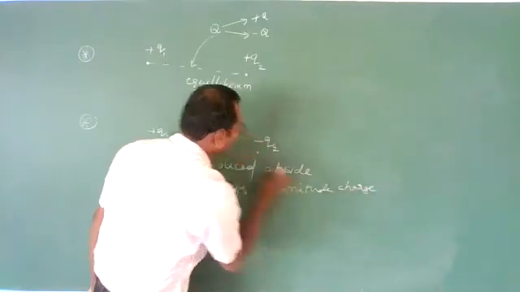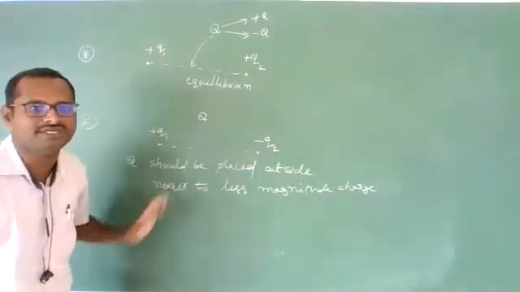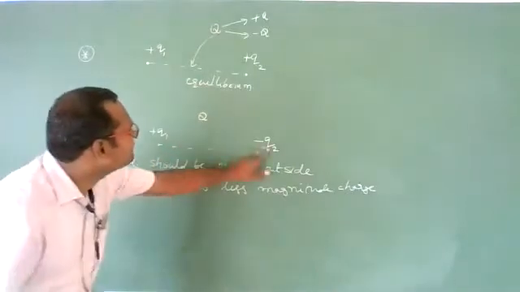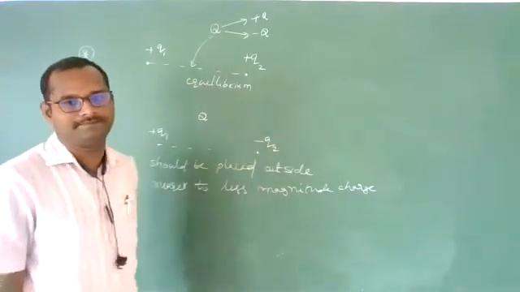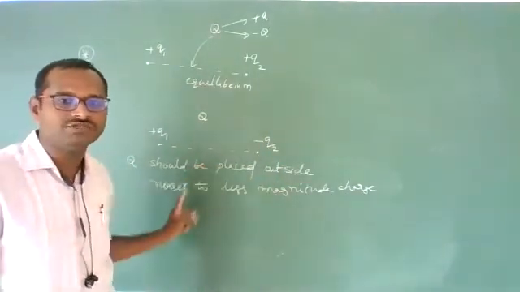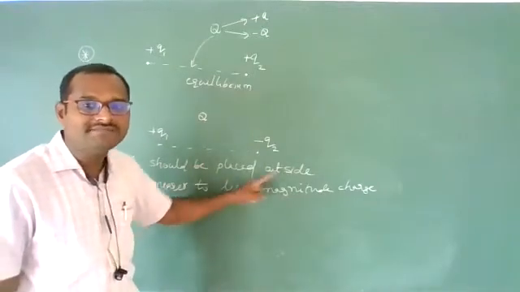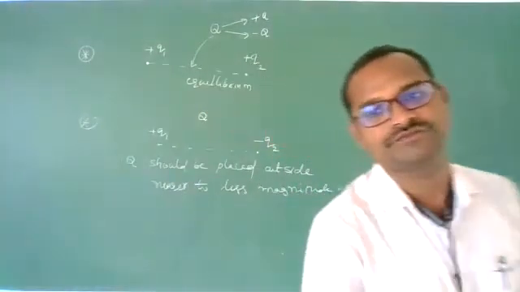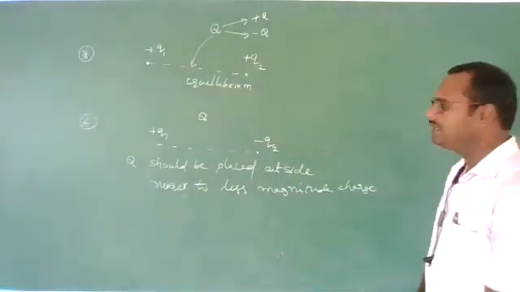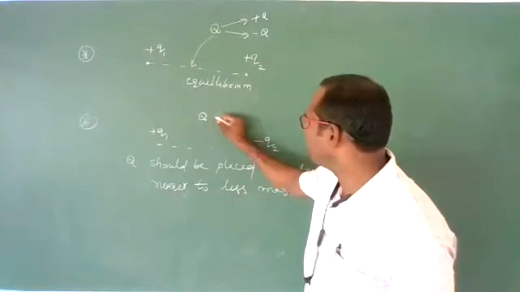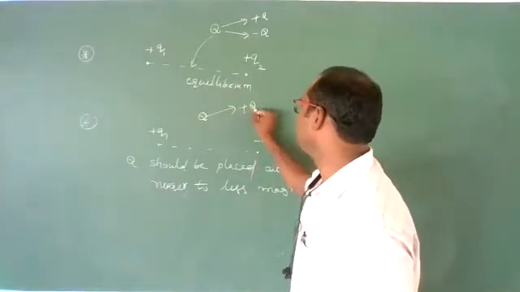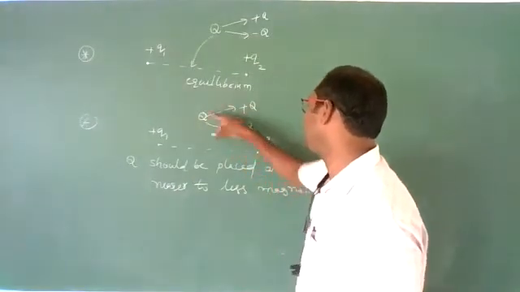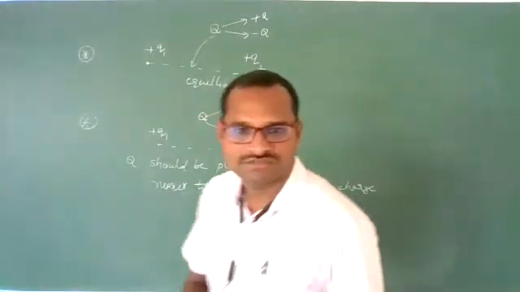You should not see positive or negative, positive side or negative side. Whichever is less in magnitude, that side you should keep it. Q should be placed outside nearer to the less magnitude charge. Got it, students? Clear? Okay. And this third charge may be positive or negative, irrespective of its nature.